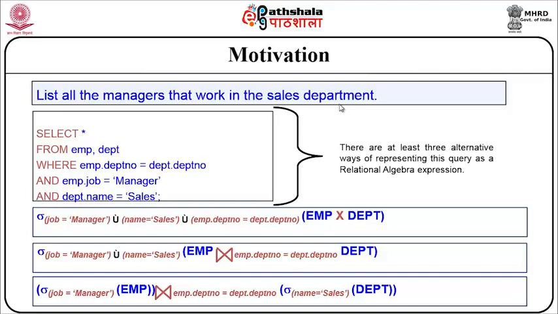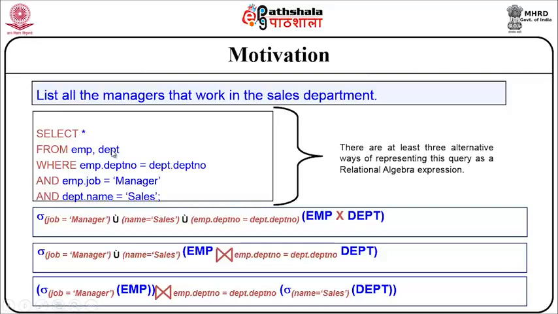In such a case, to retrieve a list of managers who work for the sales department, I convert this natural language query into a high level SQL query: select star from employee and department.